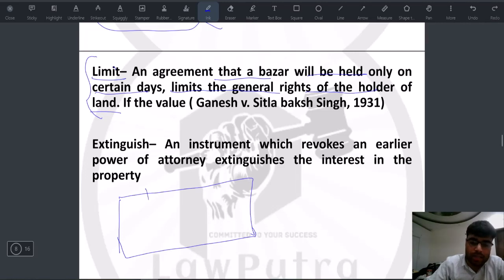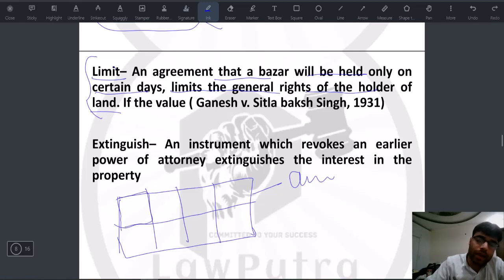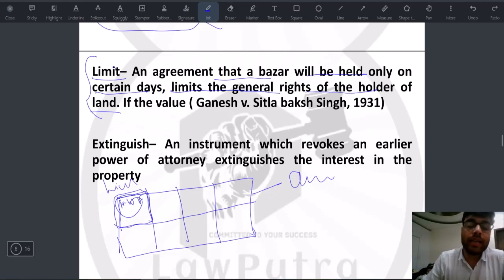Now this person has a very big piece of land here, and has divided it into parcels. The person who owns this land says, okay, I'll give you the property, you have the right to this parcel of land, but you can hold your shop only on every alternate day. So if you did it on Monday, you won't on Tuesday, you will on Wednesday, not Thursday, then Friday, right? So he has the rights to the property, but there are limited rights. That's how we say it is limited.